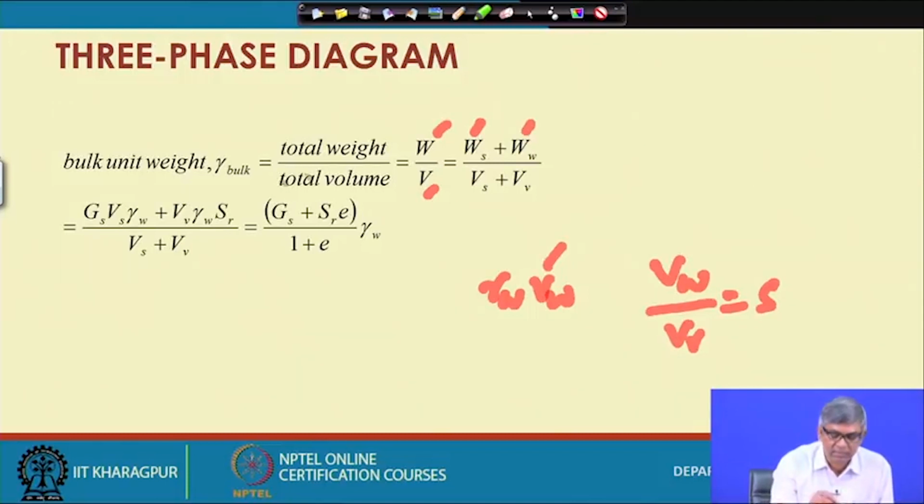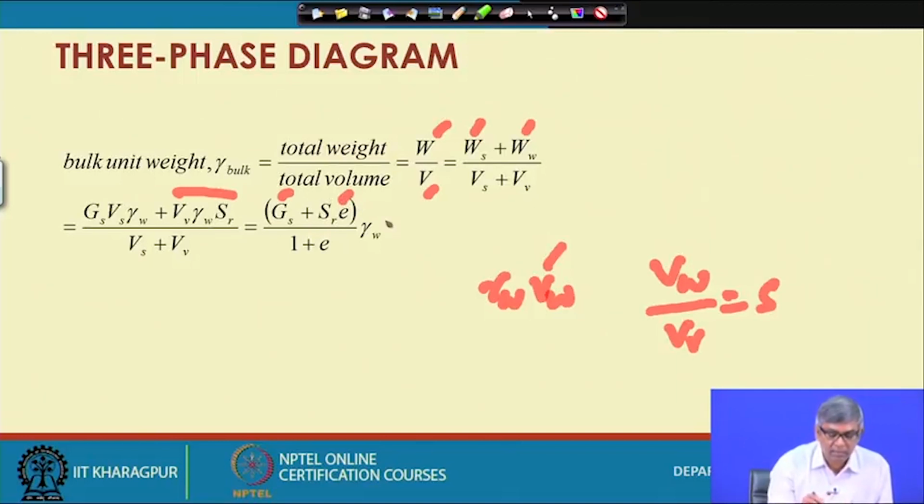So, this Ww is expressed in terms of Vv gamma W into Sr, and now if I divide by Vs, then this becomes 1, Vv by Vs becomes e, here it becomes Gs, and here Vv by Vs becomes e and Sr into e.